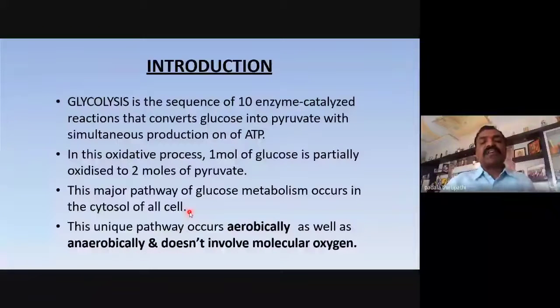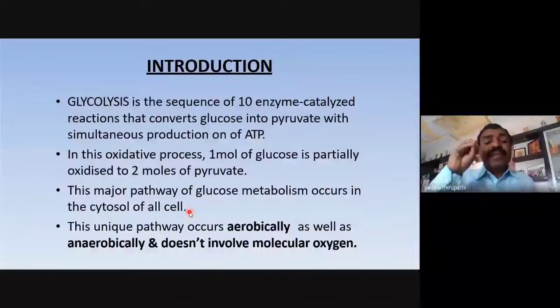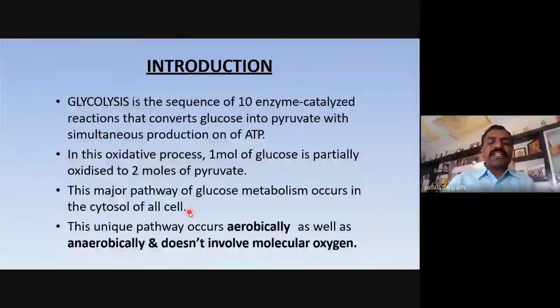Remember, my dear friends, glycolysis takes place in the cytosol of the cell, whether prokaryote or eukaryote. So for any respiration, whether aerobic or anaerobic, glycolysis is the first step. Glycolysis is the gateway of the entire respiration, whether in prokaryotes or eukaryotes.